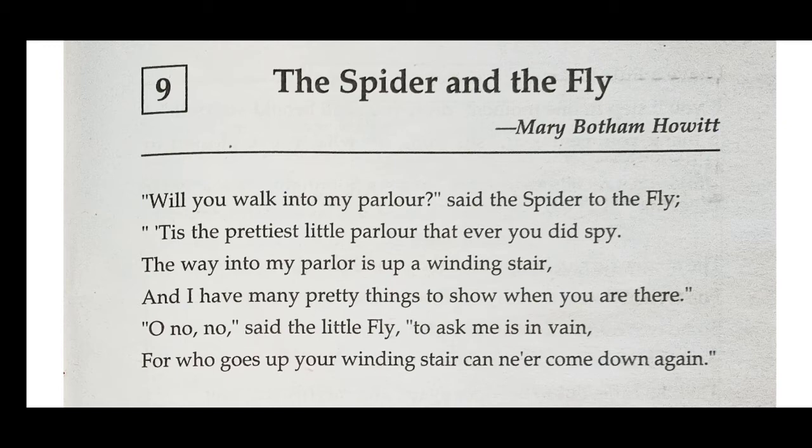Because I know very well that one who goes up that winding staircase of yours never comes down. So the fly is aware of the fact that the spider is dangerous, and anybody who goes into the spider's parlor never returns. So the fly is aware of it.